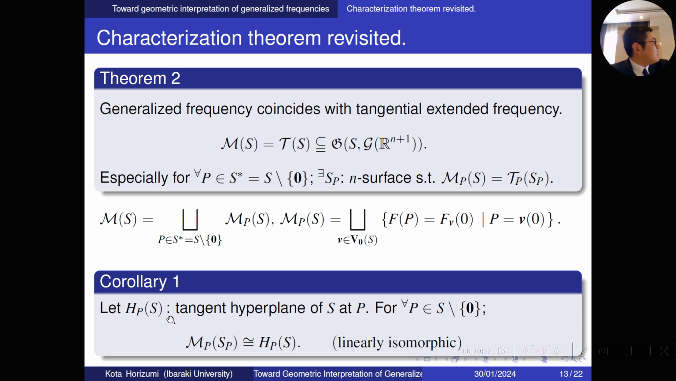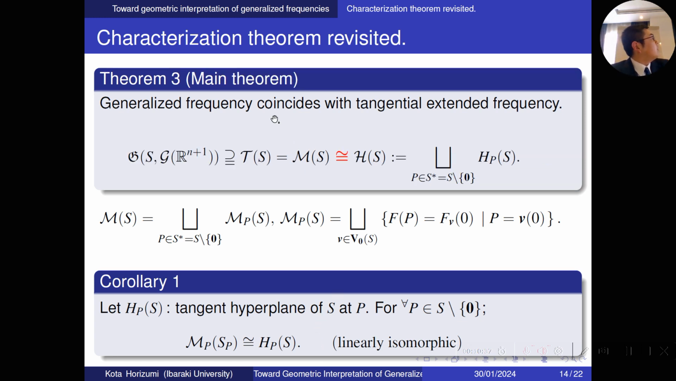Let H_P(S) be the tangent hyperplane of S at P. For any P in S except 0, M_P(S_P) is linearly isomorphic to H_P(S). And by using this corollary, we obtain the main theorem: all generalized frequencies over S are linearly isomorphic to the tangent hyperplanes over S.